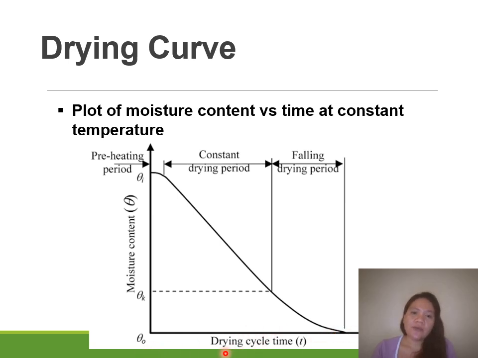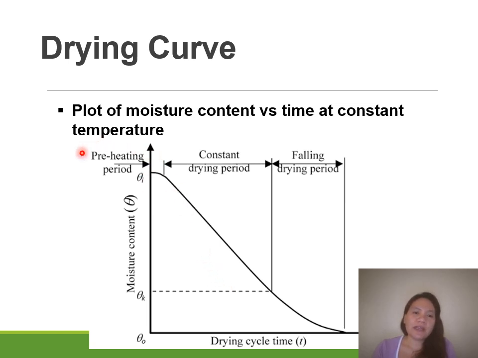When you increase the drying time, you also decrease the level of moisture content in your food product. Why is the moisture content decreased? Because of, again, the removal of your free and bound water.